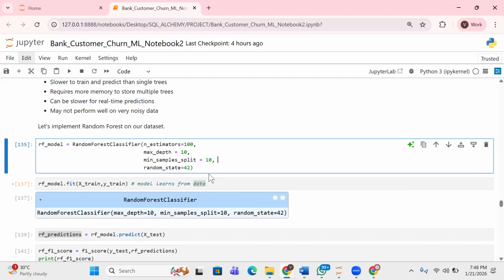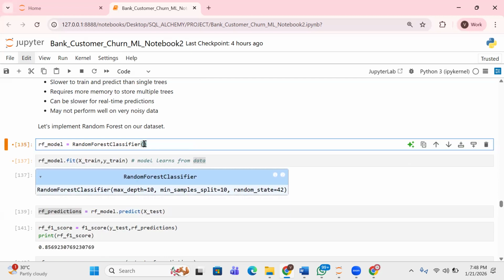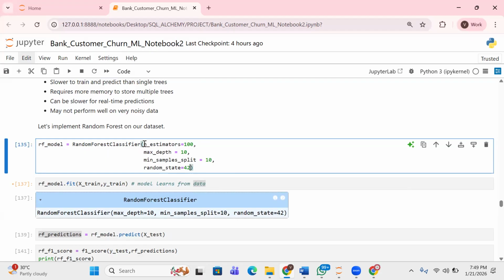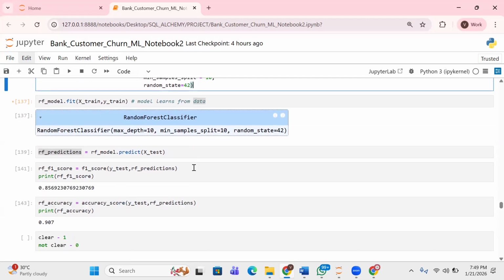So even though you do not put anything, where's that part? Did I remove it? I think I removed this. So what I'm saying is, even though you do not put anything in this case, I'm gonna put it back. Even though you do not put anything here, it is still going to work. Why? It will work with the default values that have been provided by the algorithm. You get what I'm trying to say? So this is just some of the things we specify. Like I said, these values are not fixed. You understand? So you can put any value you want to.